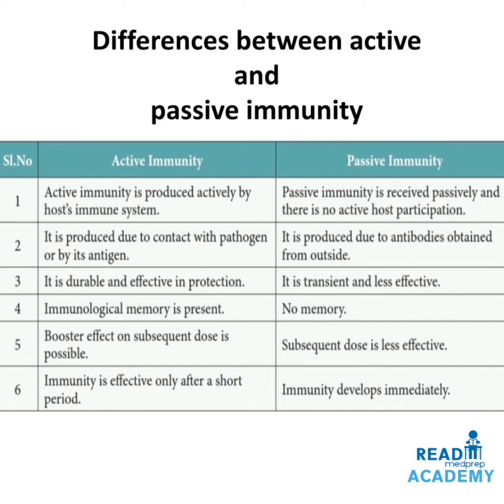In active immunity, the immunological memory is present, whereas in passive immunity, there is no memory. In active immunity, the booster effect on subsequent dose is possible, whereas in passive immunity, subsequent dose is less effective. Active immunity is effective only after a short period, whereas passive immunity develops immediately.